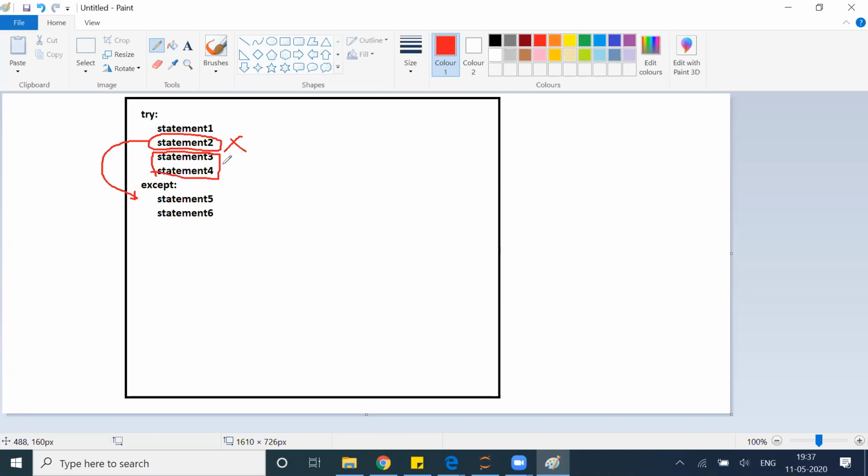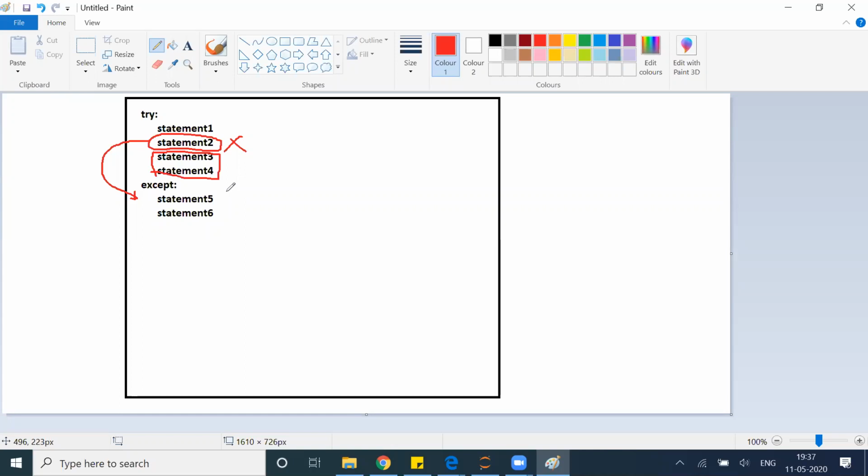But let's take a scenario that statement 3 and statement 4 are very important for me. I don't want that to be missed. Then what is the solution? Do you think of any solution here? Because statement 3, 4 is very critical for me. I cannot miss these statements. I want this to execute.